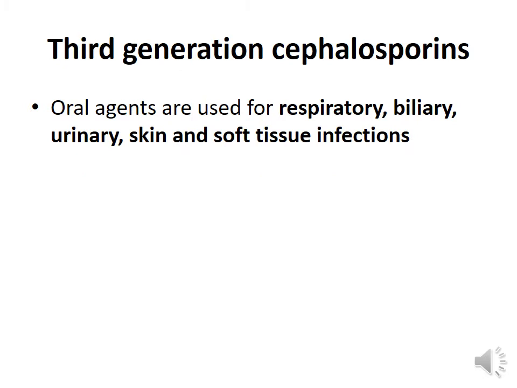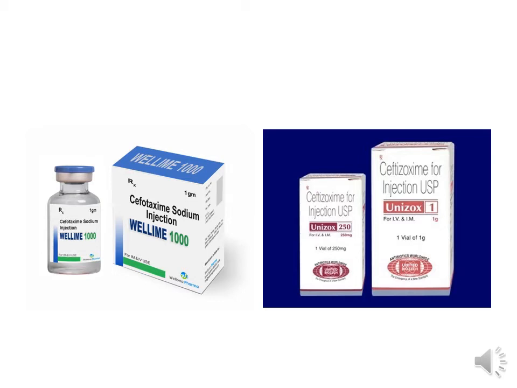The orally administered third generation cephalosporins have been used for respiratory, biliary, urinary, skin and soft tissue infections. They are not indicated in the treatment of meningitis. They attain very low concentrations in the CSF. Cefotaxime, ceftriaxone. Ceftriaxone has another additional property. It is also useful against anaerobes, especially Bacteroides fragilis.